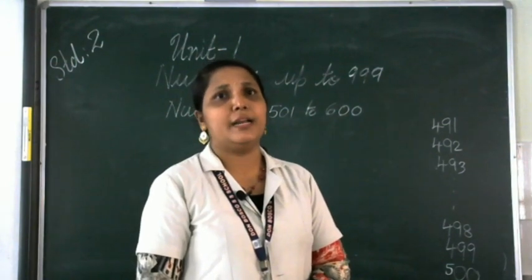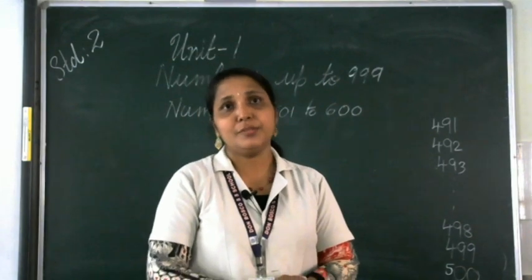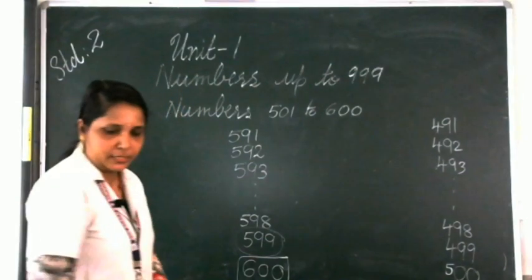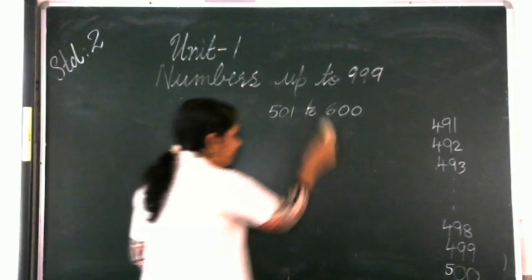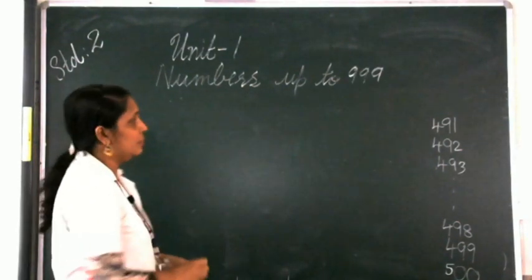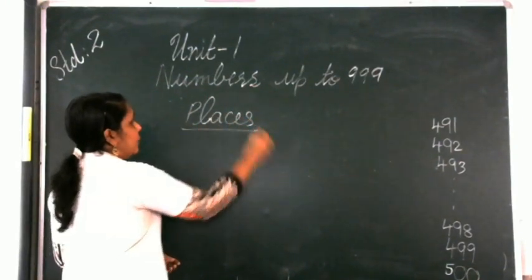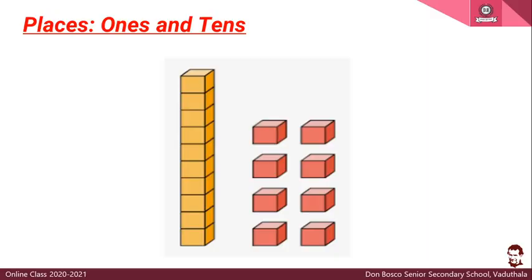How will you write the numbers from 501 to 600? Next one we have to study is about the places. Do you remember this one you studied in first standard? In first standard you studied 2 places. What is the first place we studied? The first place is the ones. Then what is the second place? Tens. Now you can see here the ones and tens places.